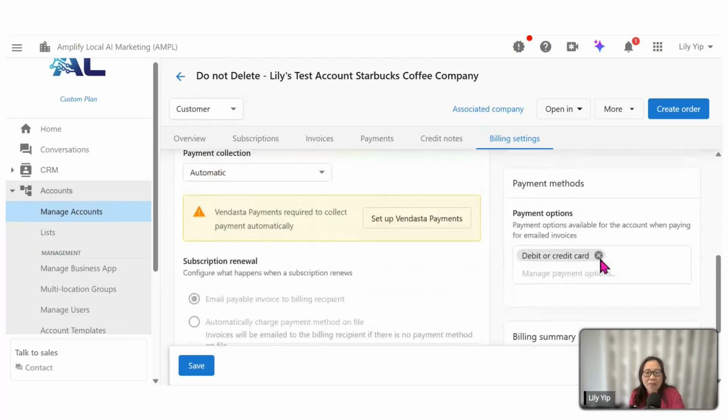Lastly, payment method. So this is where if today you have connected with Vendasta Payment and you want to collect direct payment from them from the credit card, you will have the option to add in the credit card details over here. Now, if today you do not have the credit card details, don't worry.